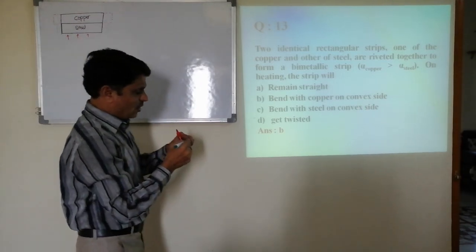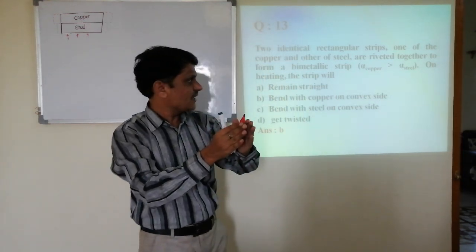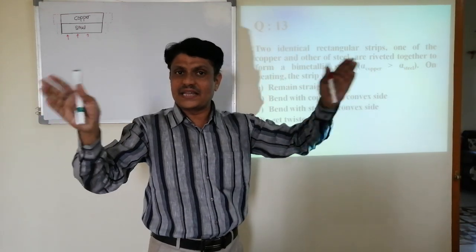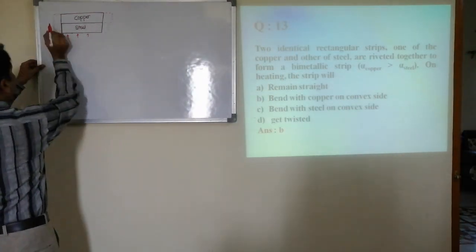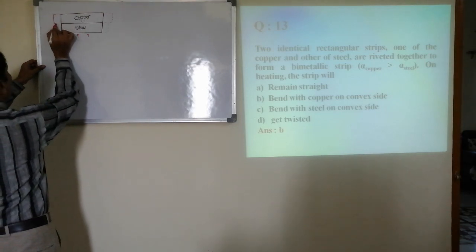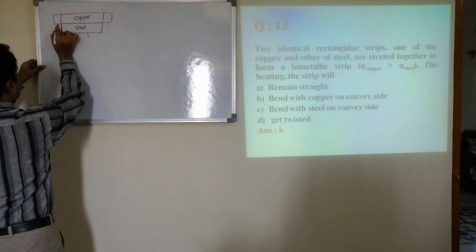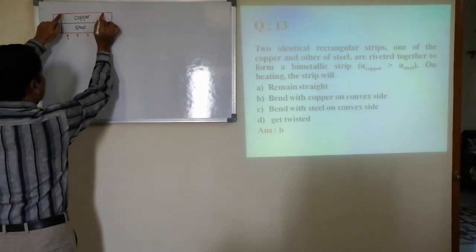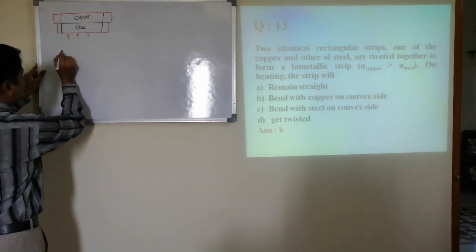Because alpha of copper is more than steel, for a given temperature, copper will expand more than steel. Therefore, it is the final position of copper. This is the final position of steel, on heating, if the ends are not fixed. If ends are fixed, what happens?